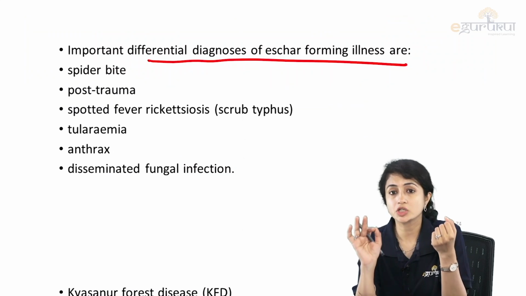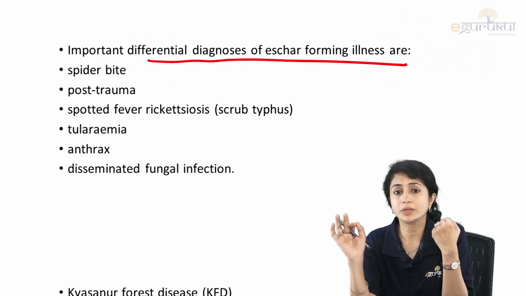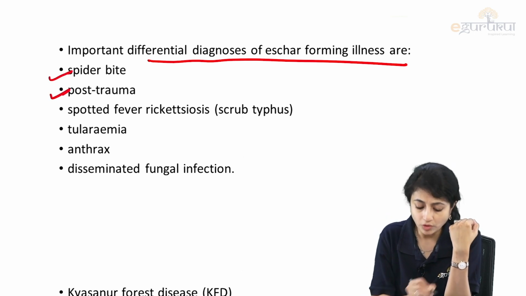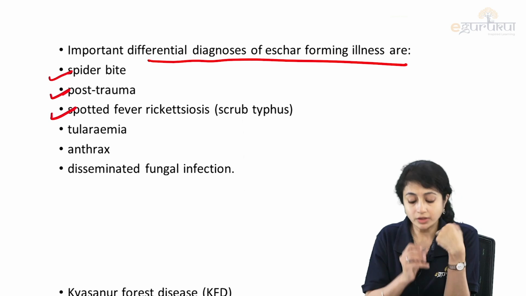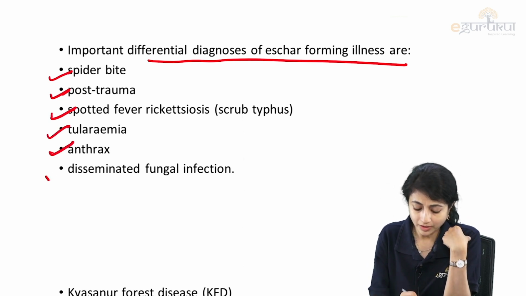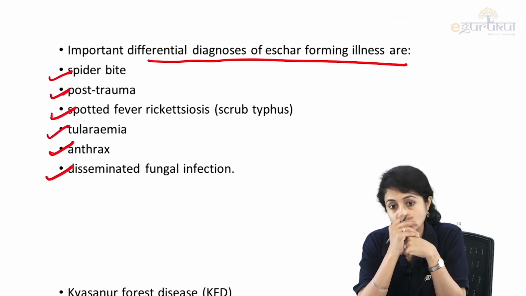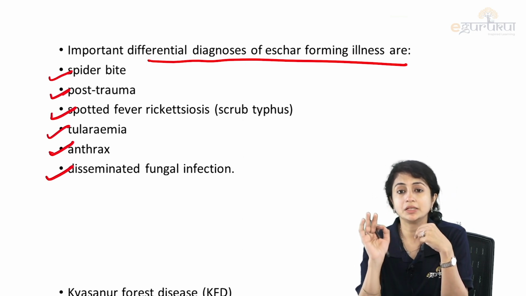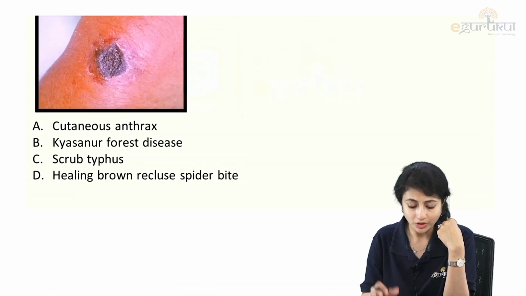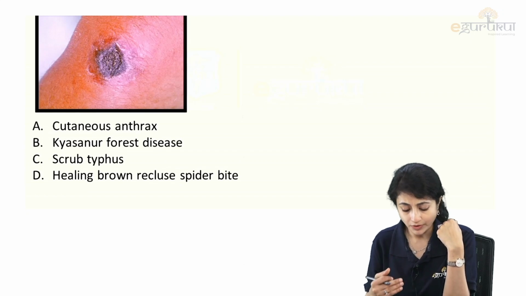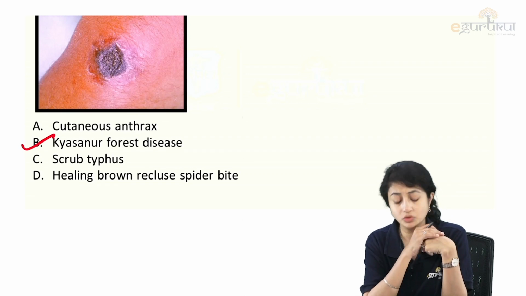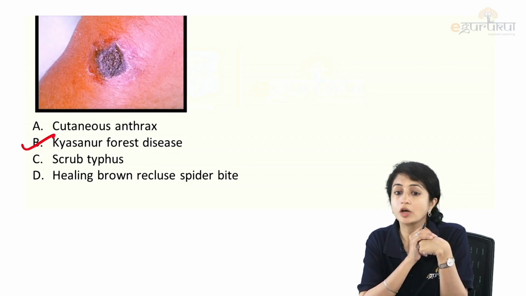So what are the differential diagnoses of eschar forming illnesses? They are spider bite, post-trauma, spotted fever, rickettsiosis or scrub typhus, tularemia, anthrax and disseminated fungal infection. Please remember this. Now if I go back to the question, anthrax, scrub typhus and spider bite can all lead to eschar. But KFD or Kyasanur forest disease does not present with eschar.